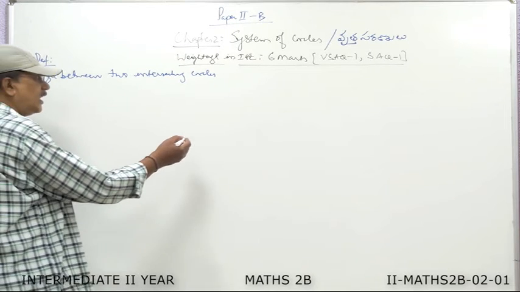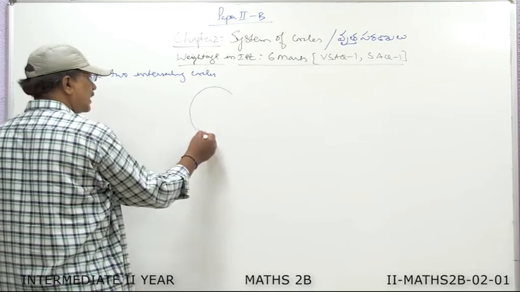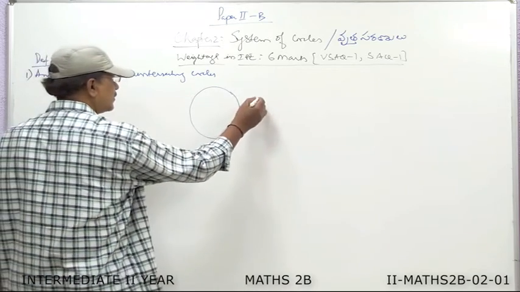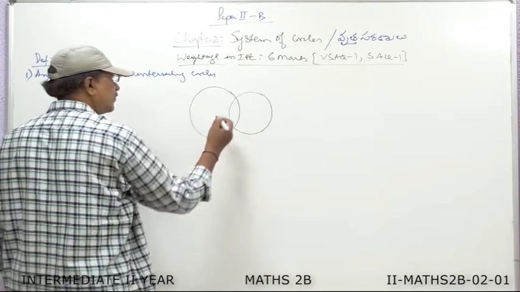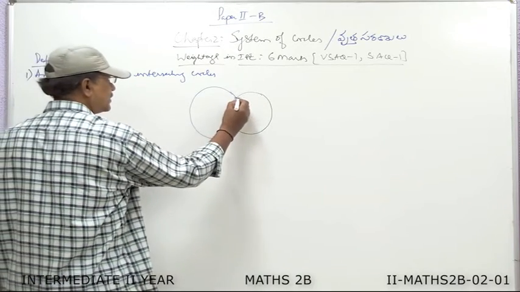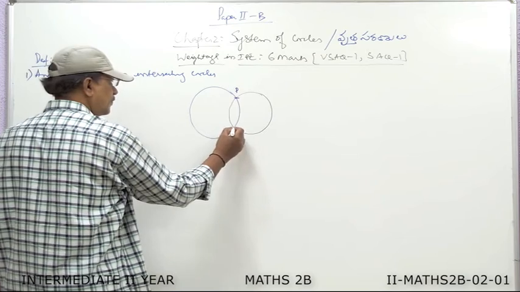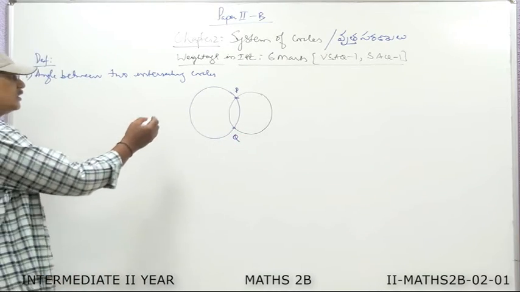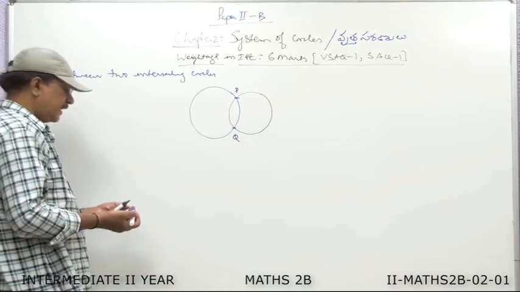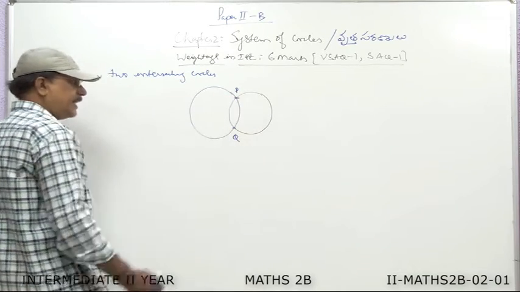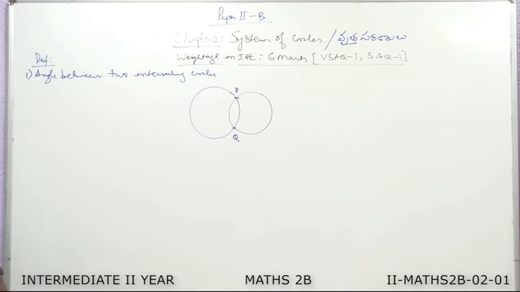Suppose I am taking two circles which are intersecting. This is the first circle and this is the second circle. Let us say these are intersecting at the points P and Q. Now, the angle between two intersecting circles is defined as the angle between their tangents drawn at either point of intersection.